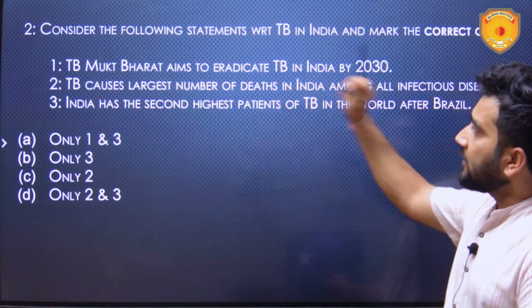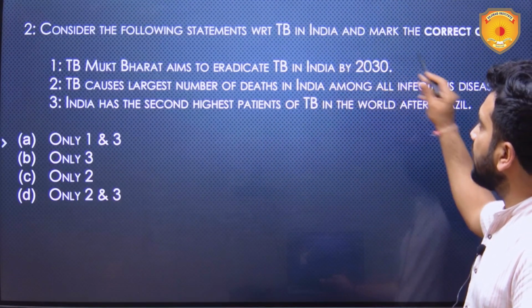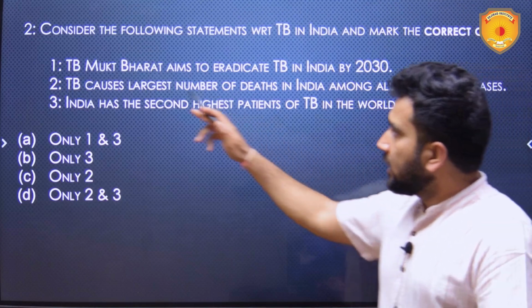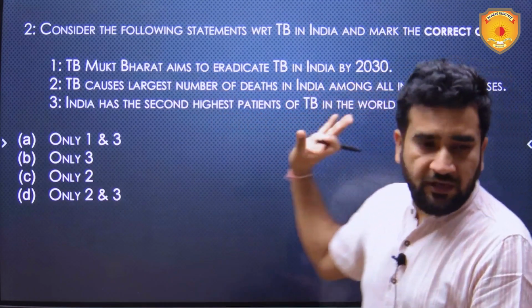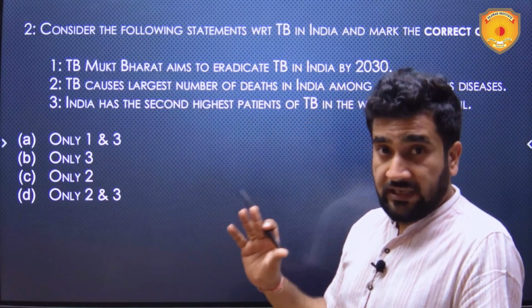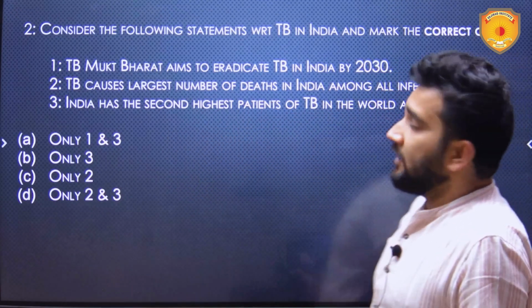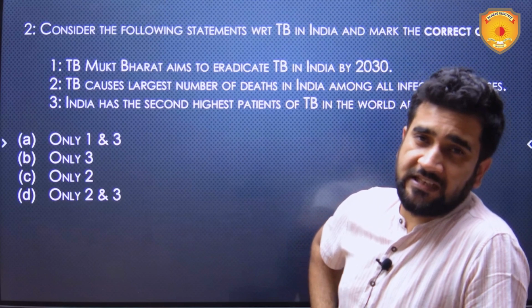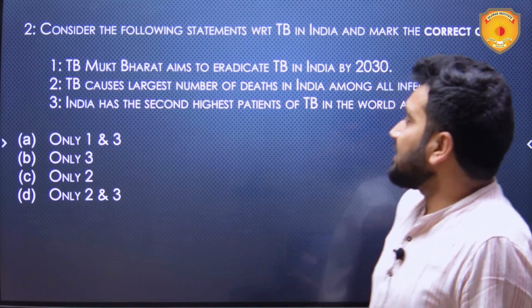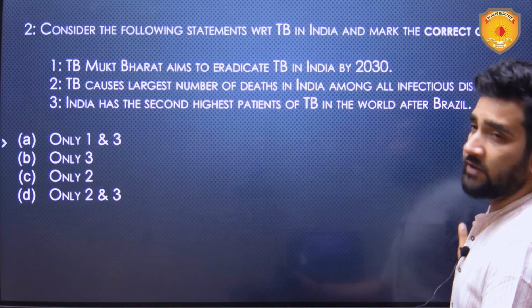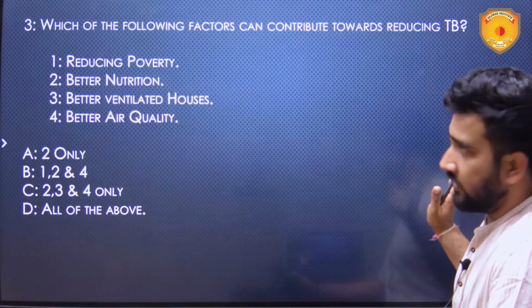Second is, consider the following statements with respect to TB in India and mark the correct one. TB Mukt Bharat aims to eradicate TB in India by 2030. Easy it is. TB causes the largest number of deaths in India among all infectious diseases. Again, an easy statement it is. India has the second highest number of TB patients in the world after Brazil. Very easy, this question is.